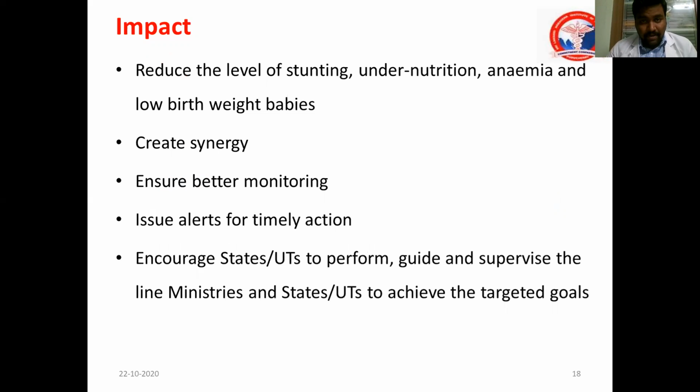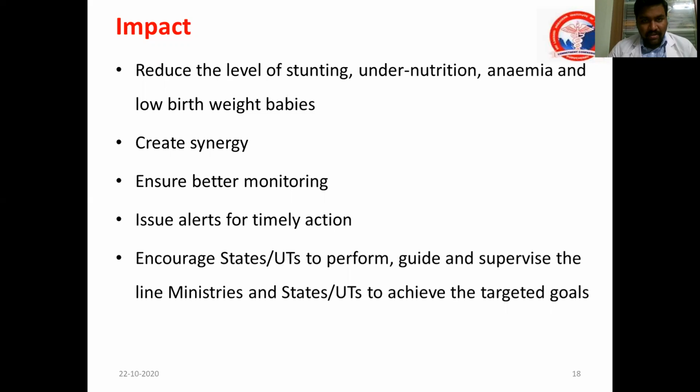So if these proposals are implemented, what is the impact we can see? What is the change we can see is that there will be a reduction in the level of stunting, undernutrition, anemia, and low birth weight babies. Also, there will be a great synergy between Women and Child Development and other ministries like the Ministry of Health and Family Welfare, and also environment, Swachh Bharat Mission, etc. There will be synergy, and they will be working as a group. And also better monitoring.